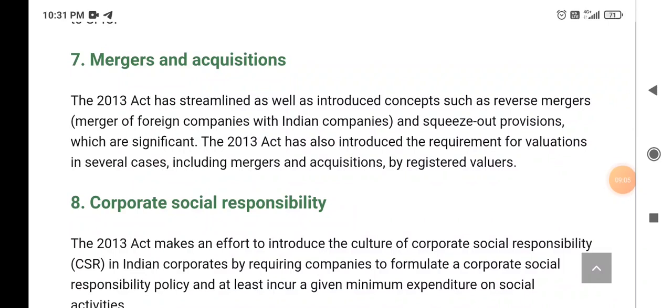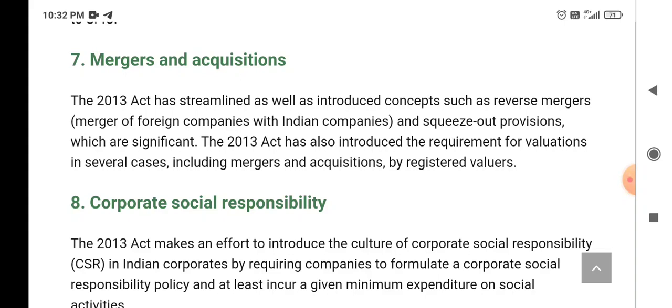Mergers and acquisitions. The Companies Act has streamlined as well as introduced concepts such as reverse mergers, merger of foreign companies with Indian companies, and squeeze out provisions, which are significant. The Companies Act 2013 has also introduced the requirement for valuation in several cases, including mergers and acquisitions, by registered valuers.